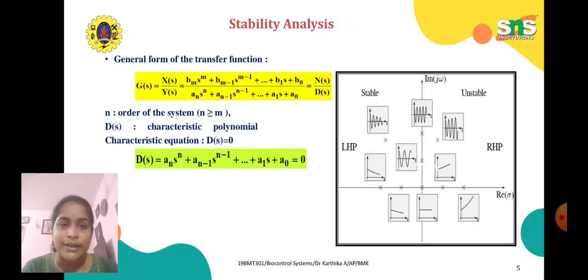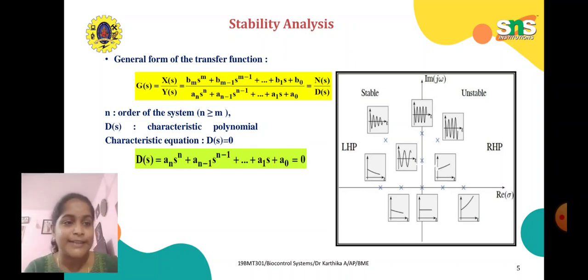Here n is the order of the system, and n must be greater than or equal to m. D(s) is the characteristic polynomial. Here the characteristic equation is D(s) = 0, which in general we denote as a_n s^n + a_(n-1) s^(n-1) + ... + a_1 s + a_0 = 0.